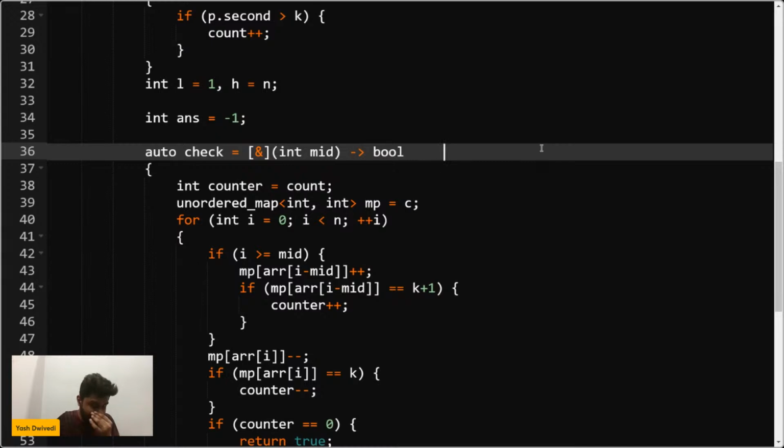Okay, please explain the syntax. Basically, if you want to write it externally, then you can write bool, then check, and since I did not want to pass the array, that is why I've done it like that. Then you can pass the vector int ampersand array, right? So this is the same syntax, passing the arr array with ampersand sign, obviously, and then passing int mid. So that is what we are doing here.